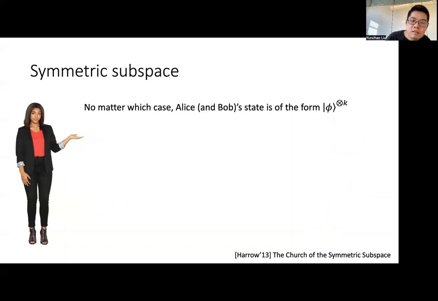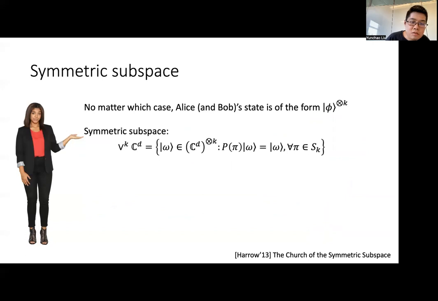So these states are special in the sense that they belong to the symmetric subspace, which is defined as the set of states that are invariant under permutations of the subsystems. An alternative definition of the symmetric subspace is the span of the states of the form phi tensor k.